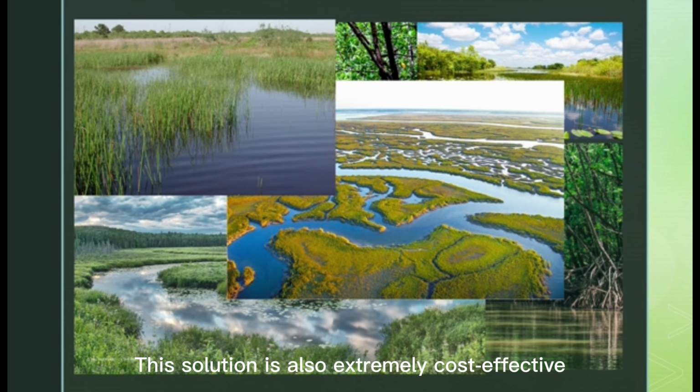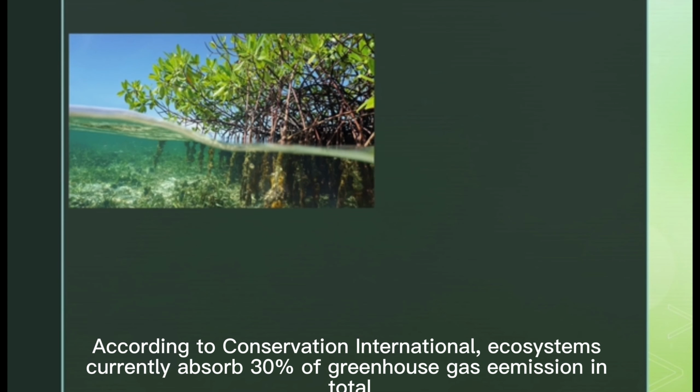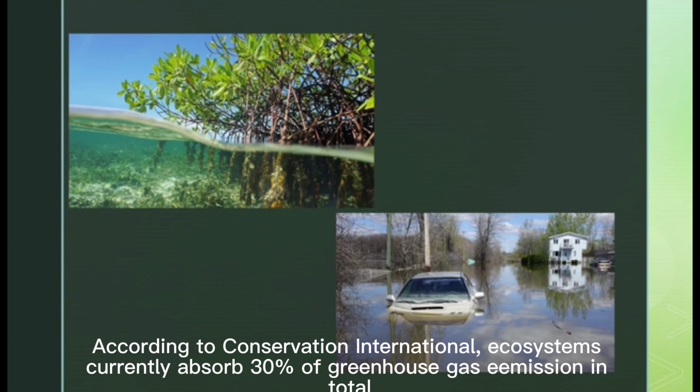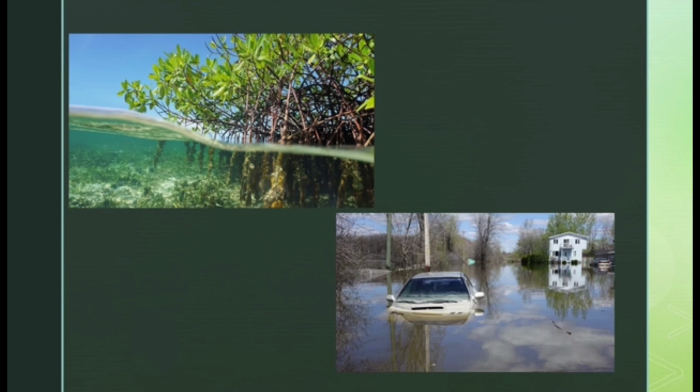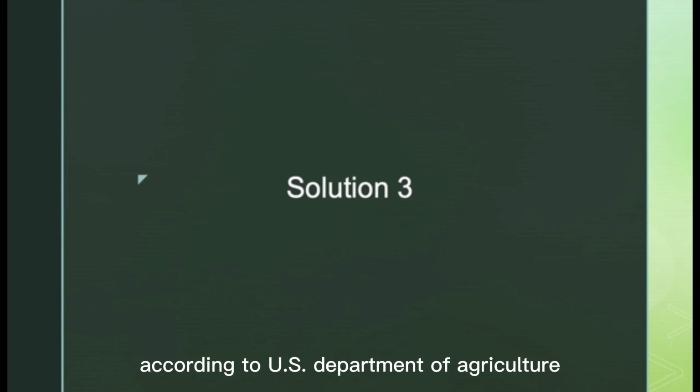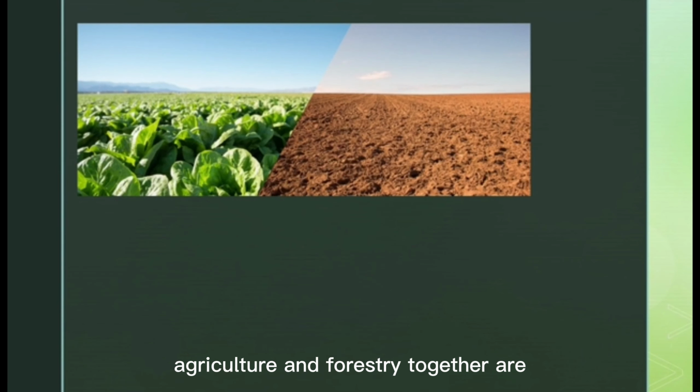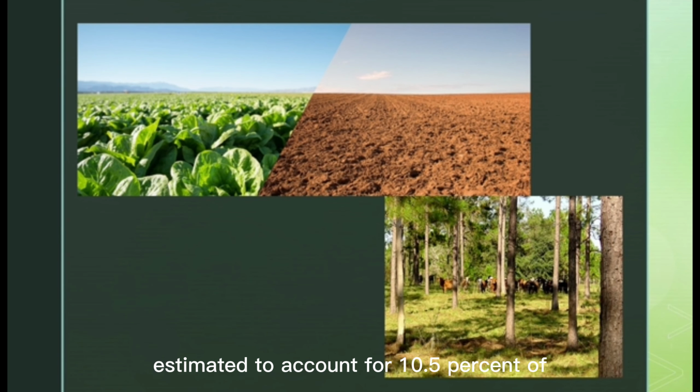The solution is also cost-effective. According to Conservation International, ecosystems currently absorb 30% of greenhouse gas emission in total, and reversing nature loss could account for roughly 30% of global action needed to stabilize our climate. According to the U.S. Department of Agriculture, agriculture and forestry together are estimated to account for 10.5% of U.S. greenhouse gas emission in 2018.